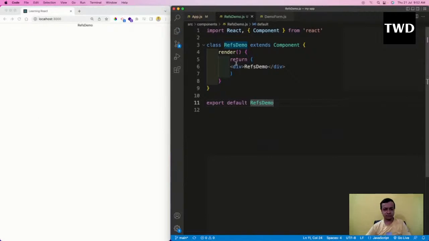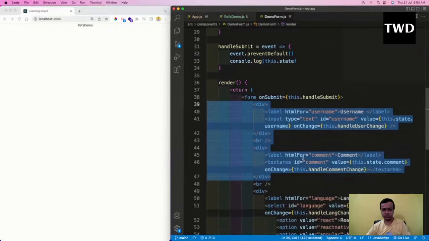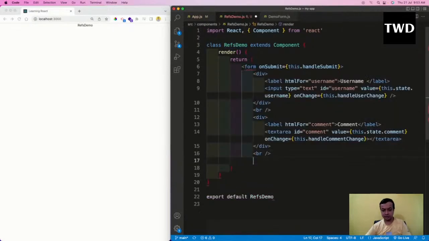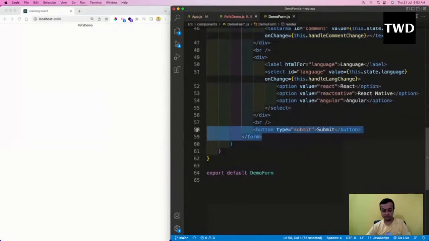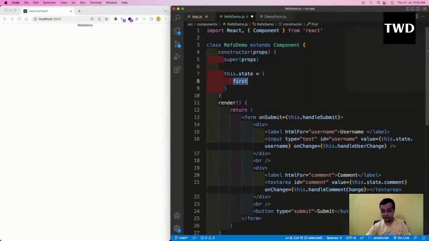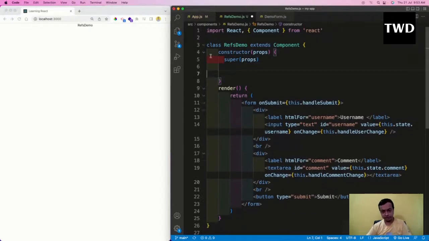So that is there. So refs demo I have done. Now, as I've told, we need to do something like how to do it here. So for that, I will do one thing. I will take this form, and I will have this form. Okay, but then a constructor is required, but we don't have the concept of state in refs. So I'll remove it. The concept of state is not there.